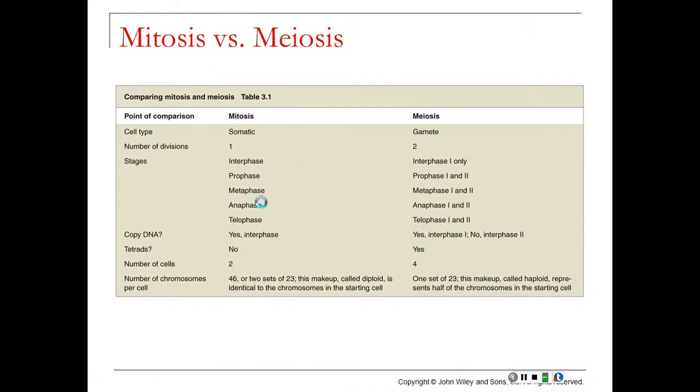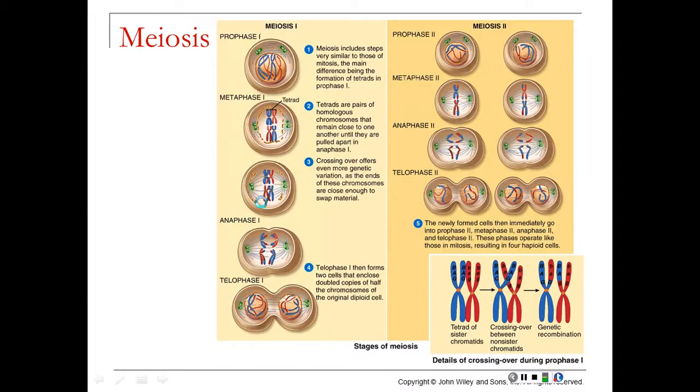This is what makes you different from your brothers and sisters. Otherwise, all of the sperm and all of the eggs created would be identical. This makes every sperm unique and every egg cell unique as well. It's called crossing over, and this is why the products of meiosis are 4 non-identical cells.